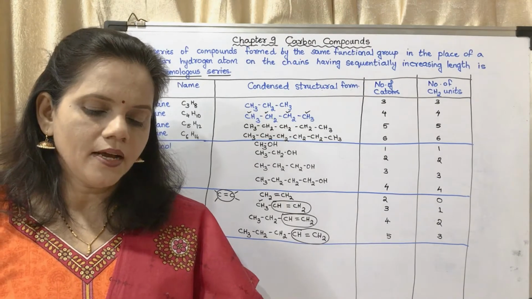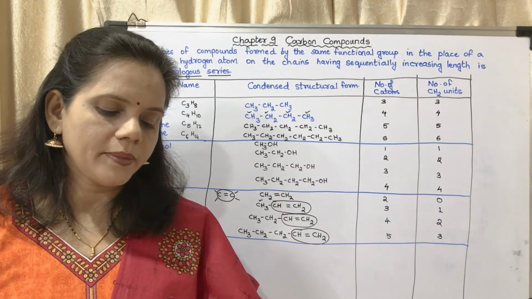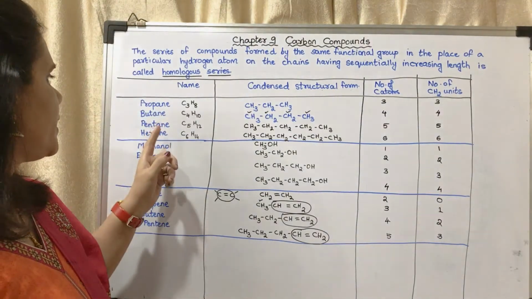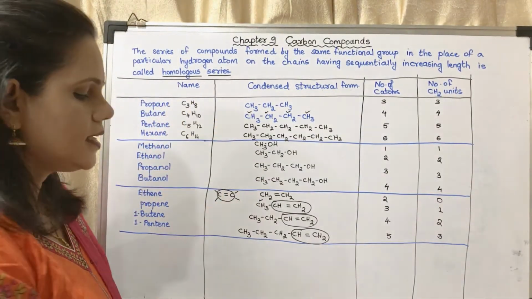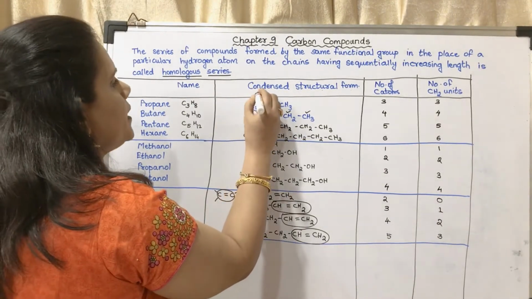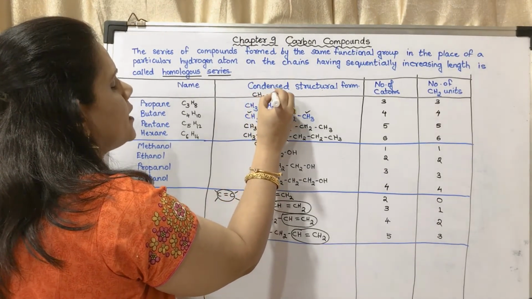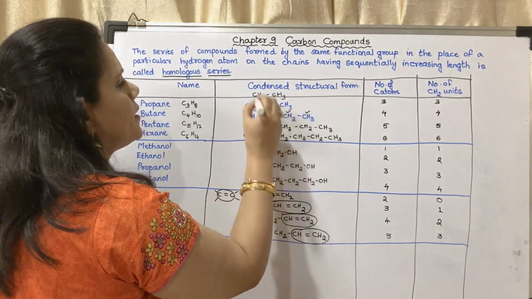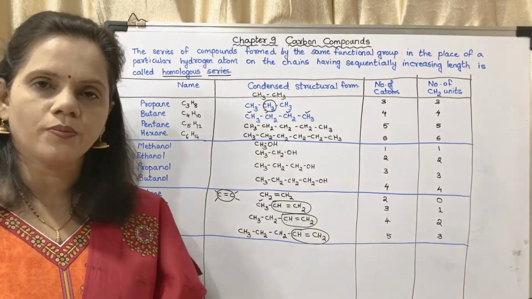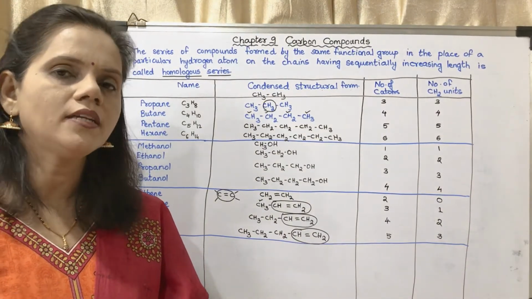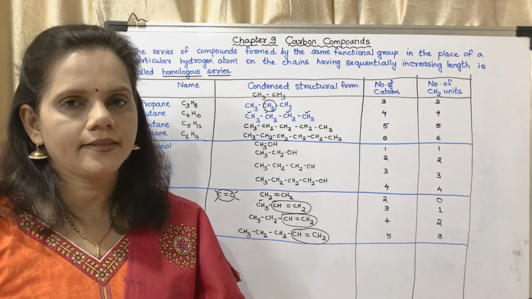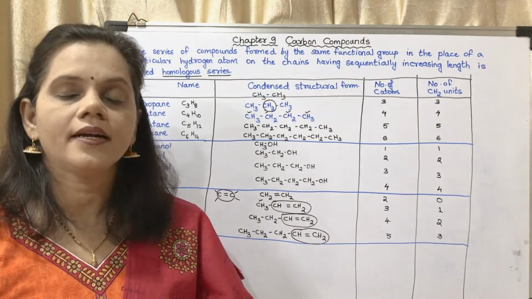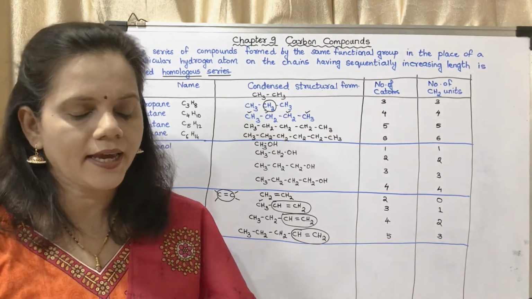Similarly, by how many CH2 units do the neighboring members ethane and propane differ from each other? In the middle there is an entry of CH2. That means it differs by 1 CH2. So methane and ethane differ by 1 CH2. Ethane and propane differ by 1 CH2 again.